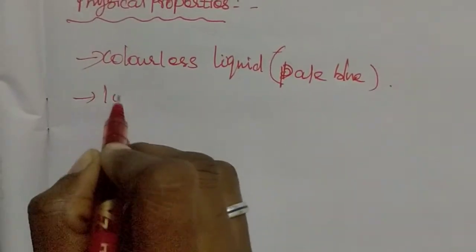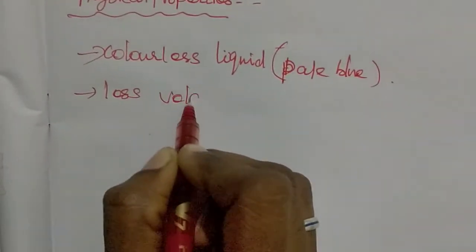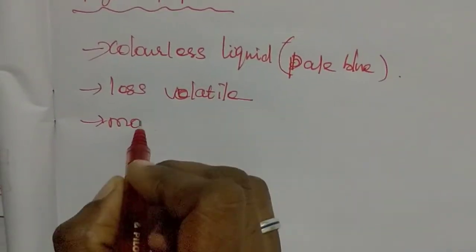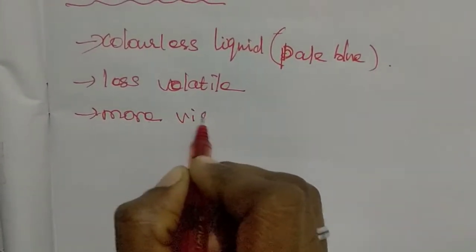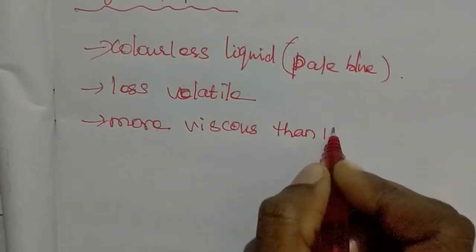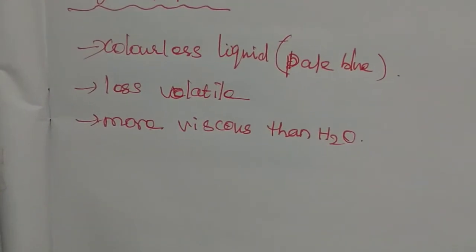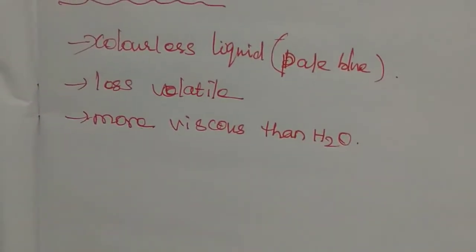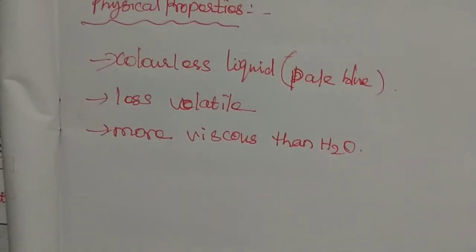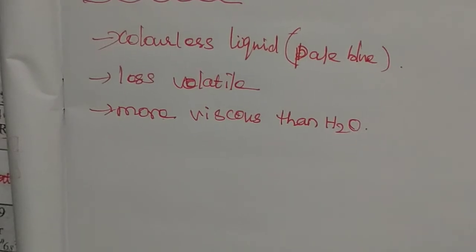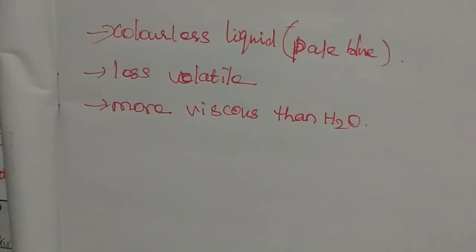It is a less volatile compound, and more viscous than water. It is more viscous than water. Then a 30% solution of hydrogen peroxide: commercially we know that a 30% solution of hydrogen peroxide is 100 volume hydrogen peroxide.